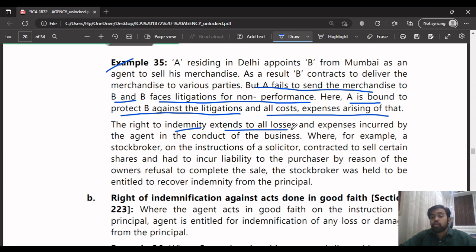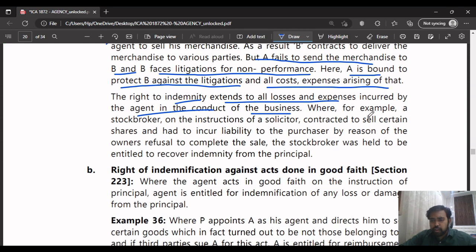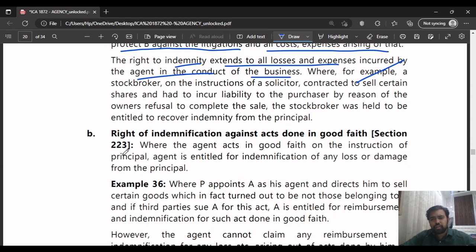Right to indemnity extends to all loss and expenses incurred by the agent in the conduct of the business. Okay, this is what they are saying. You can read it on your own. It's very simple. Okay. The example is also very simple. You can read it on your own. There's nothing out of the ordinary here.